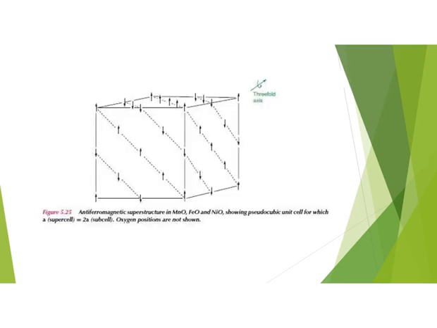In our previous slide, we discussed a superstructure, and this figure is showing an antiferromagnetic superstructure in manganese oxide, iron oxide, and nickel oxide. It is showing a pseudo-cubic unit cell, for which the unit cell dimension for the subcell is a, and for the supercell the unit cell dimension is double, represented as 2a. However, in this picture, the positions of oxygen atoms are not shown.